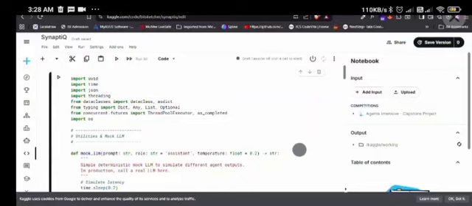Let us quickly show the input you need to run this system.